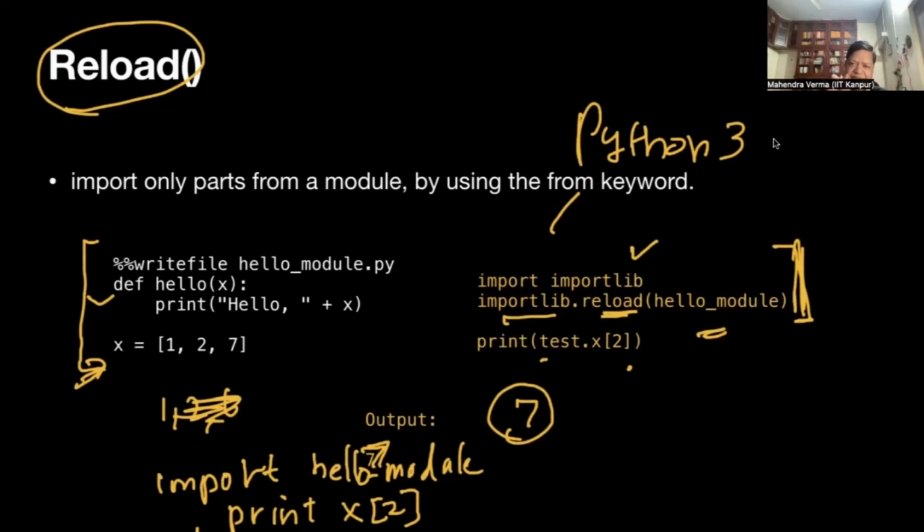You have a file that contains functions, some variables, or a class, which we'll do in the next lecture. If you have these, you can just import it in another file and reuse those functions in the new file.